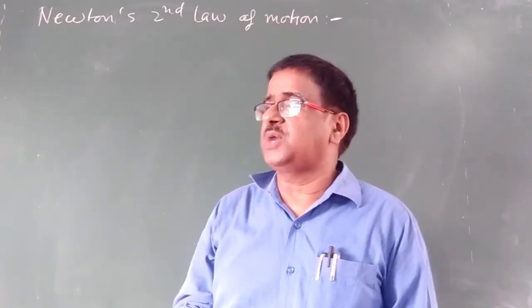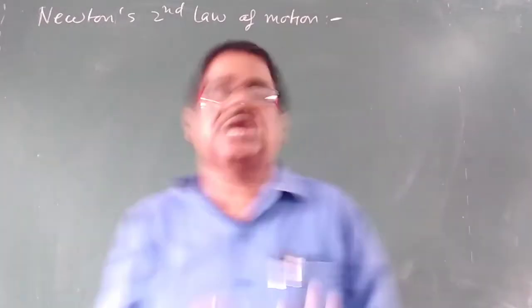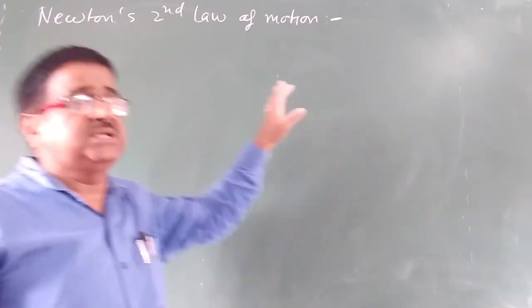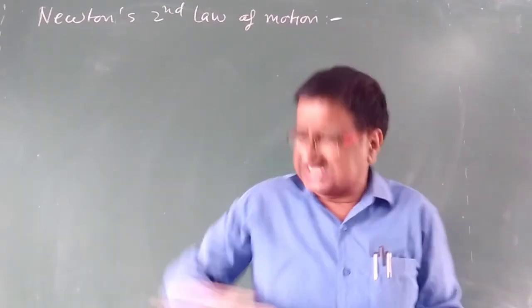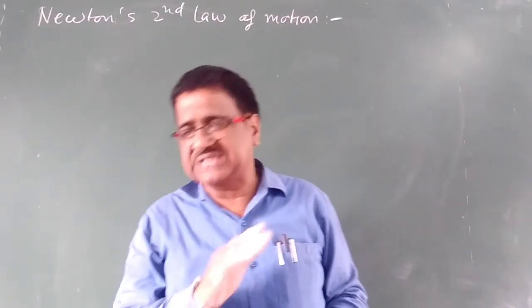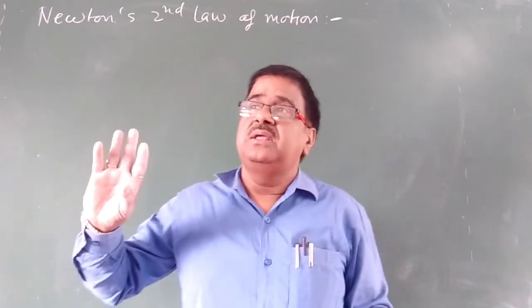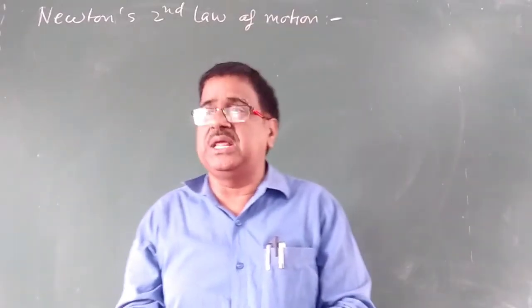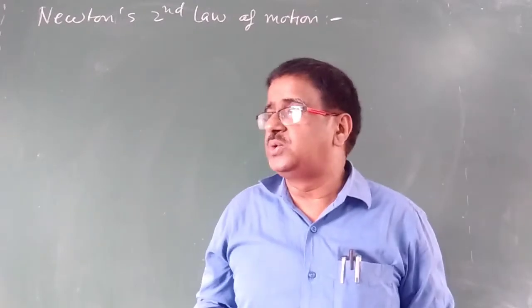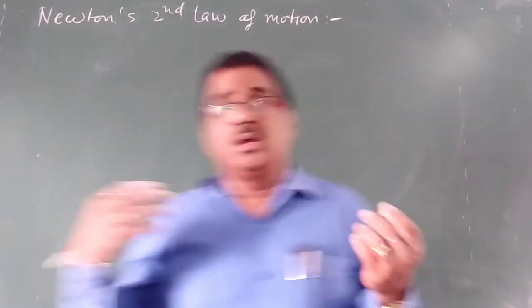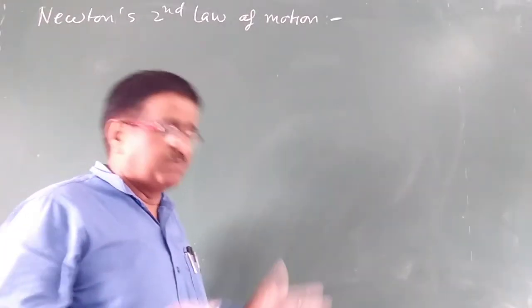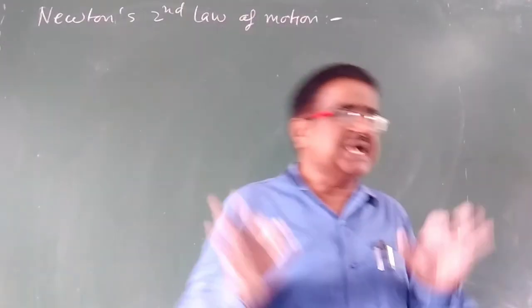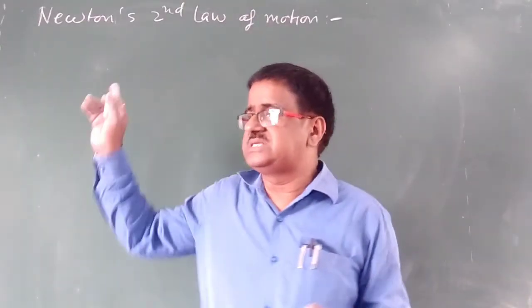मतलब कि अगर रेट ऑफ चेंज ऑफ दिस वाज नॉट द एग्जैक्ट स्टेटमेंट ऑफ न्यूटन. न्यूटन हैज टोल्ड दिस लॉ एज when force is applied on a body, the body gets accelerated, and the acceleration produced in the body is directly proportional to the force applied and inversely proportional to the mass of the body. This was the exact statement of Newton's second law.